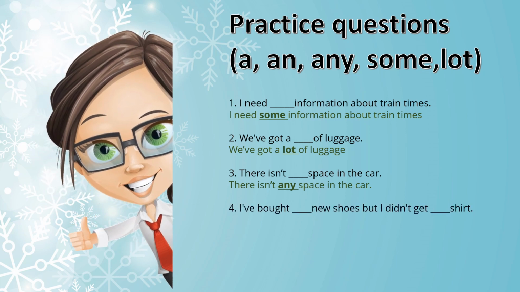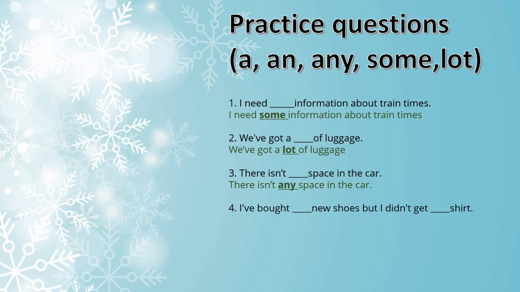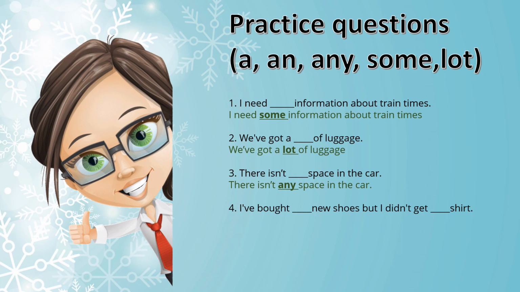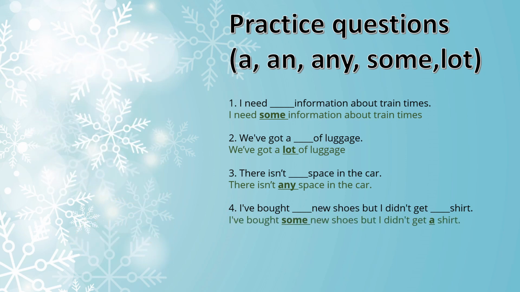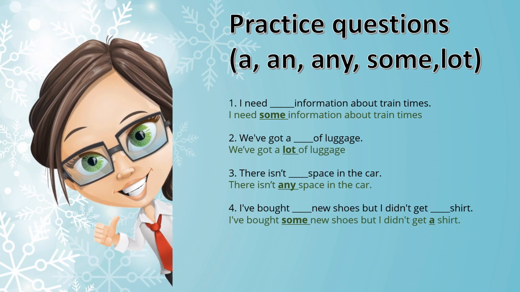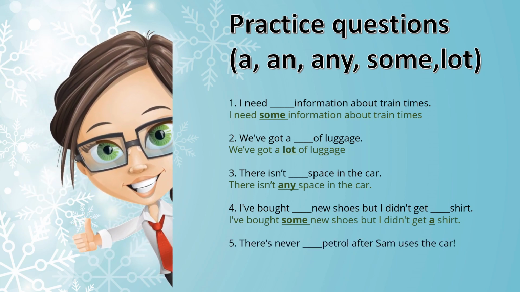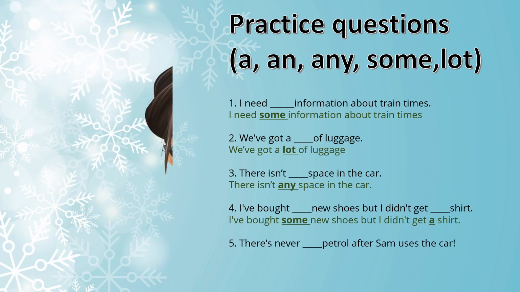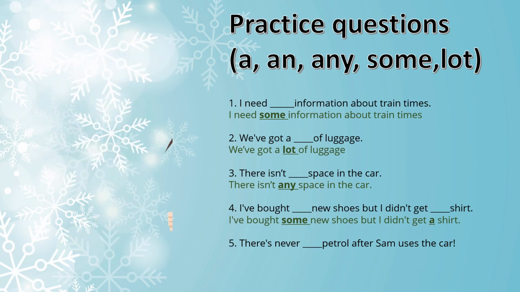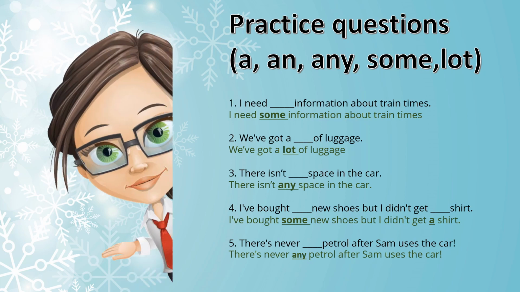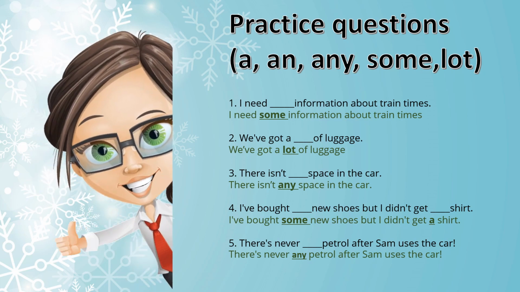Next one. I've bought dash new shoes, but I did not get dash shirt. I've bought some new shoes, but I didn't get a shirt. Last one. There is never dash petrol after Sam uses the car. As I said, this is also a negative sentence. If it is a negative sentence, then you have to use any. There is never any petrol after Sam uses the car.